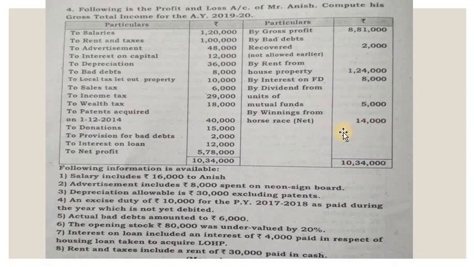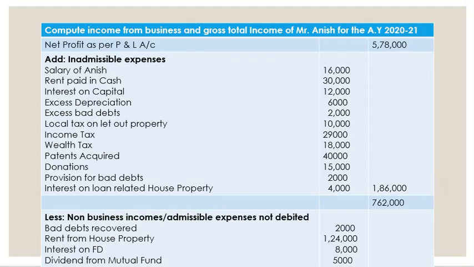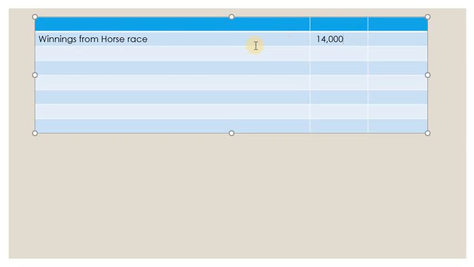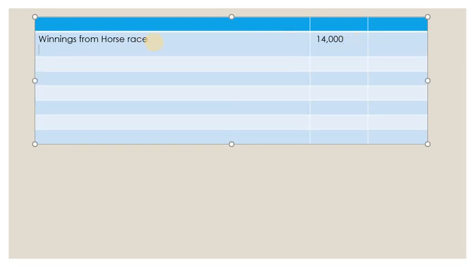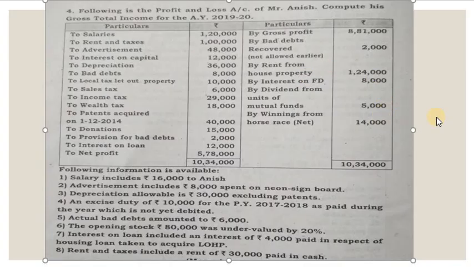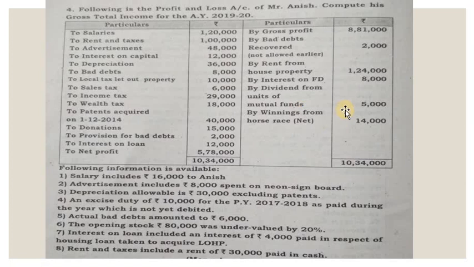It is 14,000 net. This is horse race, so it is again income from other sources, not related to business. So we have to deduct this income from the business. So winning from horse race 14,000. Let's see is there any other income. So I think almost all incomes are covered.